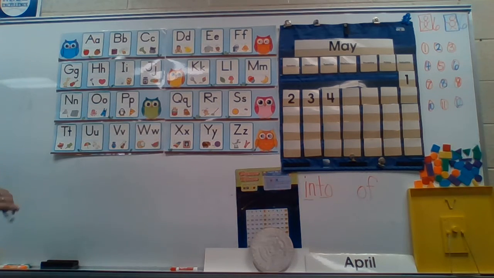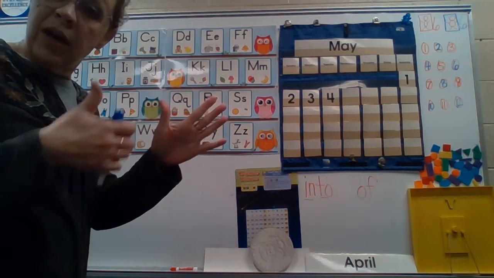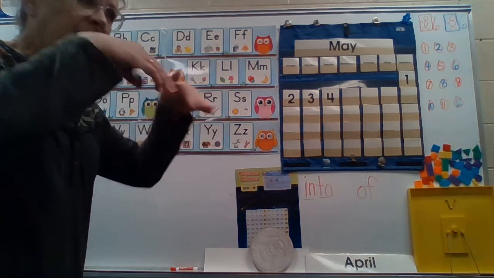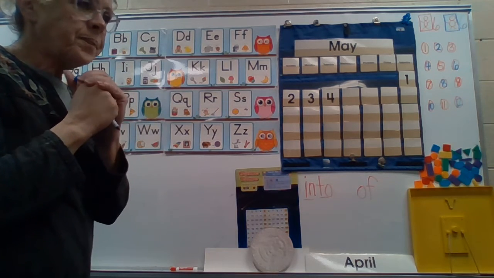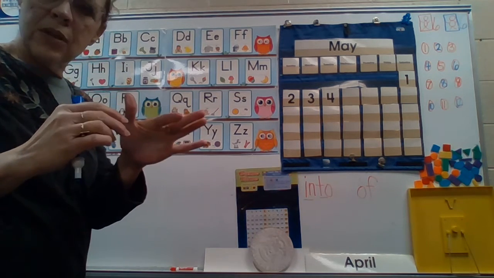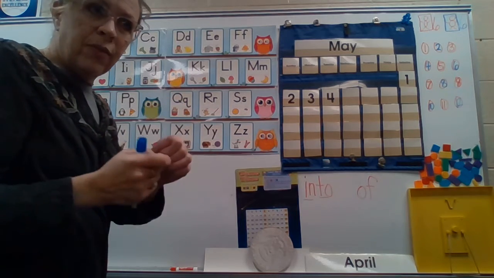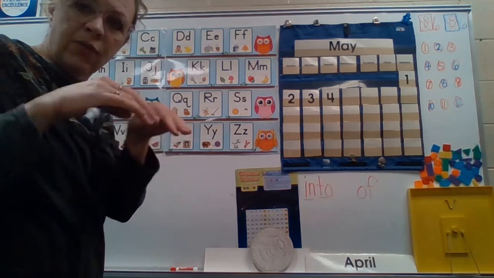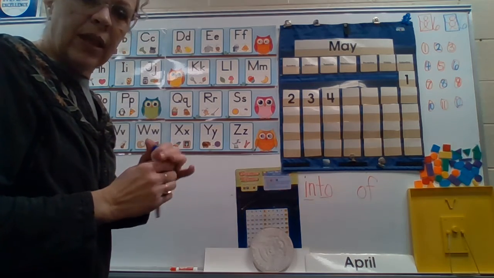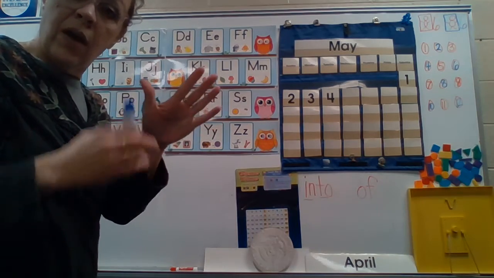And my first one is, I can go into the cave, right? Into, like you say, you're going into the house, right? It's kind of a positional word, okay? So you have to go into a cave. If you just go on top of the cave, you don't know what's inside, right? You have to go into the cave to find out what's in there. So my sentence is, I can go into the cave.